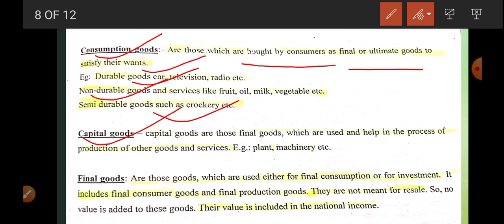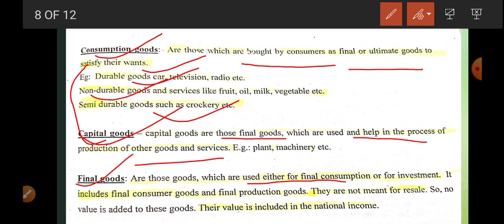Now capital goods are those final goods used by the production sector. Okay, machinery, equipment, plant, these are examples of capital good. Final good is the sum total of these two, either used by the household or used by the producer sector for consumption or for investment. It includes final consumer goods and final producer goods.